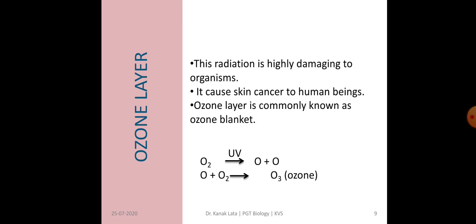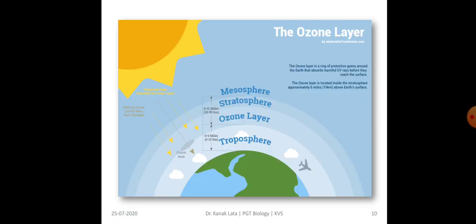Here you can see in the given reaction, molecular oxygen splits into atomic oxygen O and O, and when this atomic oxygen combines with molecular oxygen, then ozone is formed. In the given figure, you may observe the ozone layer above the troposphere and below the stratosphere.